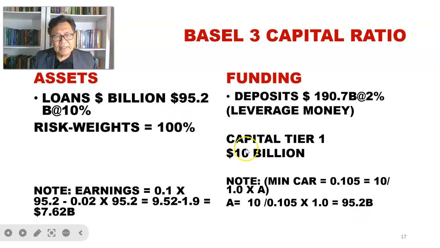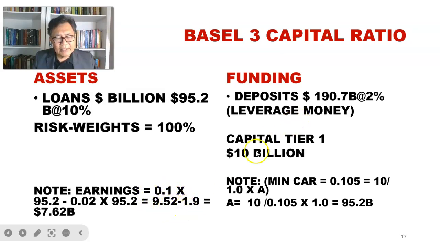So the bank can make loans up to 95.2 billion, and that is funded by leverage money of 95.2 billion. I need to correct this number. The earning now for the bank would be 10% because the bank is making a risky loan. So the loan rate is raised from 4% to 10%, and we can see here that the bank will be able to make a revenue of 9.52 billion.